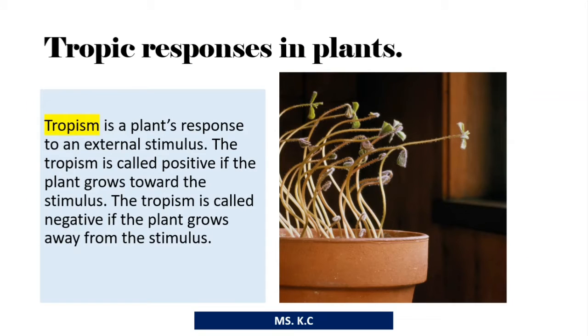Tropic responses in plants. Tropism is a plant's response to an external stimulus. The tropism is called positive if the plant grows toward the stimulus. The tropism is called negative if the plant grows away from the stimulus.